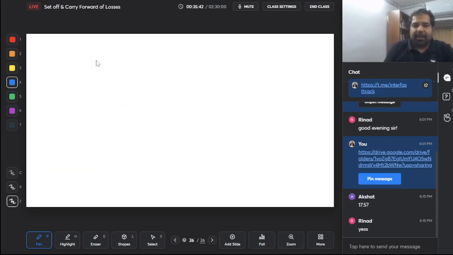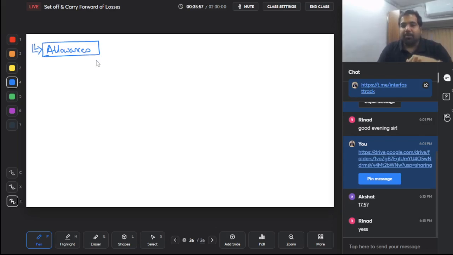Next, guys, is A, which is allowance. All of us either have got pocket money, some of y'all still get pocket money, but I think this pocket money deal will get over when you start your articleship, especially with the Big Four. They pay you well. I remember the last time I took money from home was when my first articleship started. That was the last time I took money from home. After that, I have never taken money from home, not because of some ego issues, guys, just because it's a very good feeling not to take money from home.